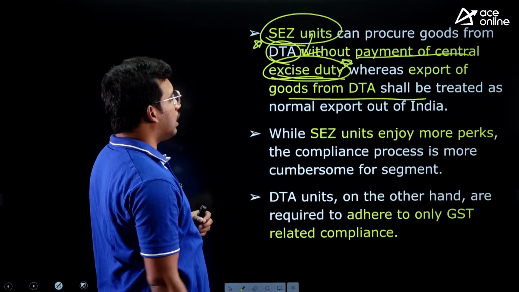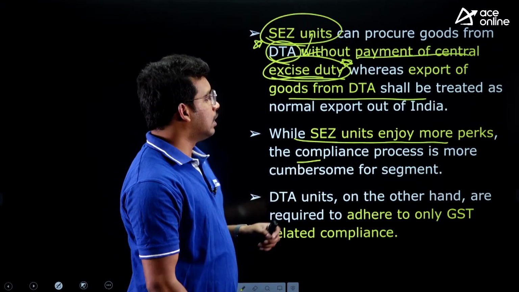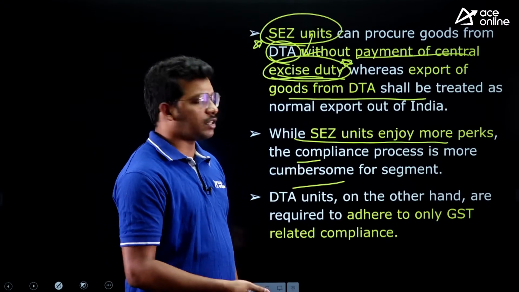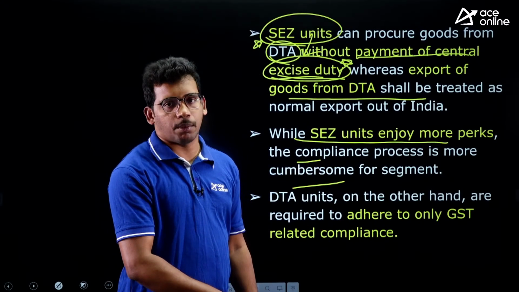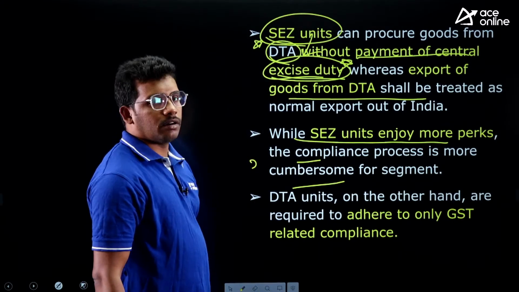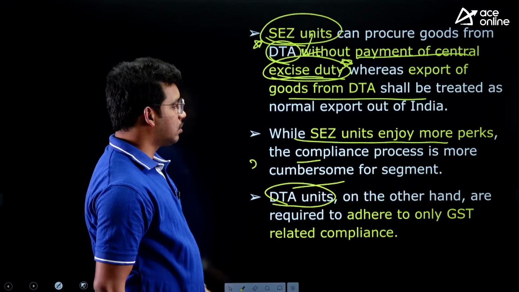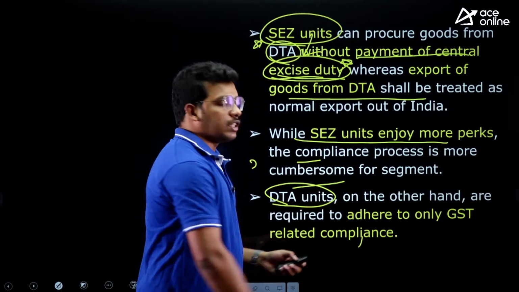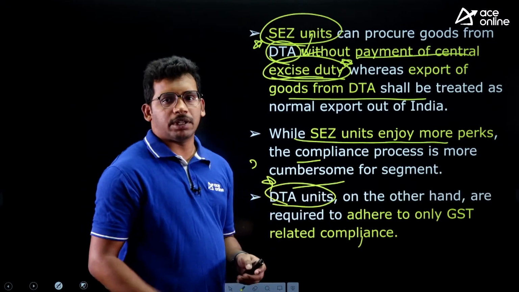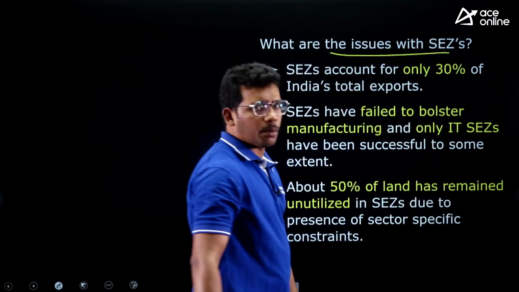That is also important. While SEZ units enjoy more perks, the compliance process is more cumbersome. So SEZs will have more perks and benefits because they are coming to India and investing. But domestic tariff areas do not get such benefits. Okay, right? So these are the two points. Only GST compliance will be required for DTA. That will be sufficient.